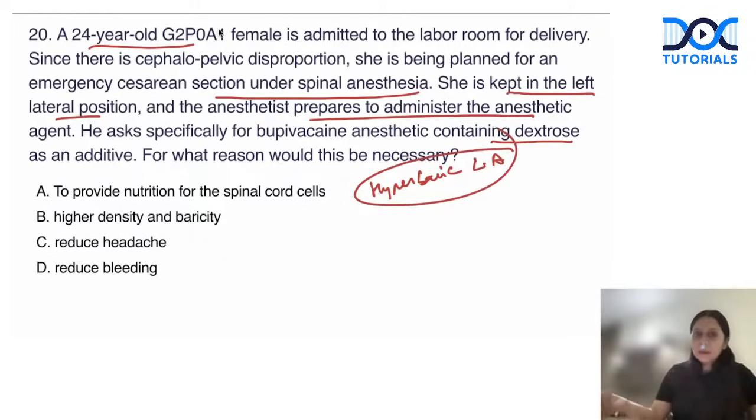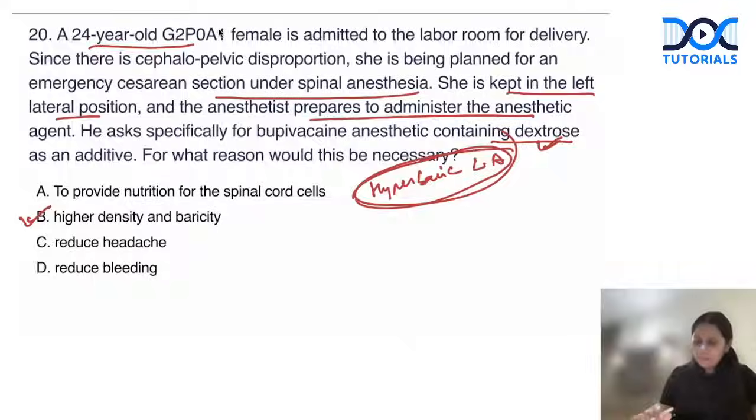Why? Now, to provide nutrition to the spinal cord cells? No. Why do we need special nutrition suddenly? High density and high baricity to reduce the headache, to reduce the bleeding? So why do we add dextrose as an additive to the local anesthetic to make it hyperbaric? We use a hyperbaric local anesthetic. It makes the drug more dense, increases its baricity, and prevents high spinal from happening.